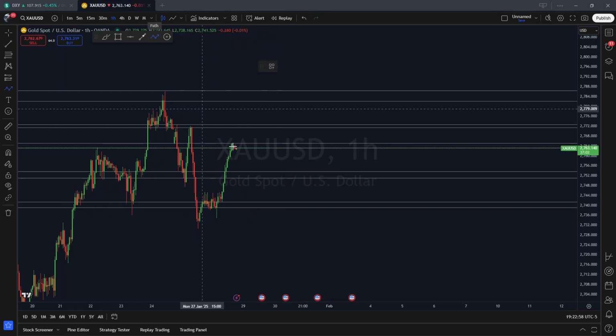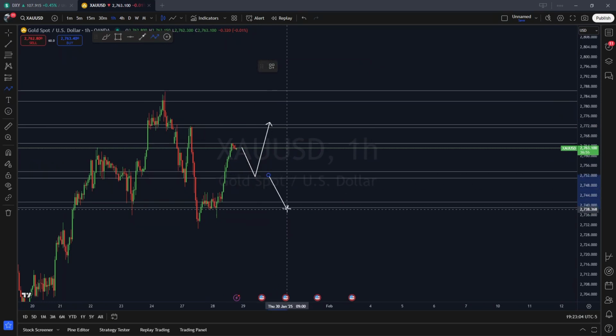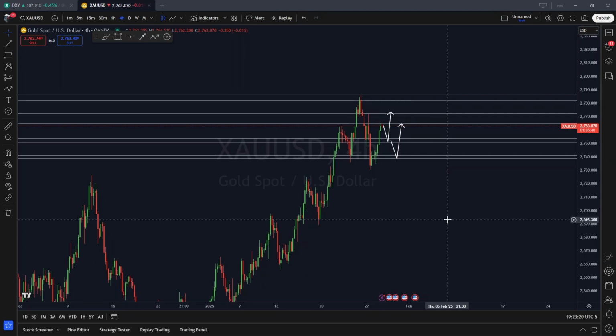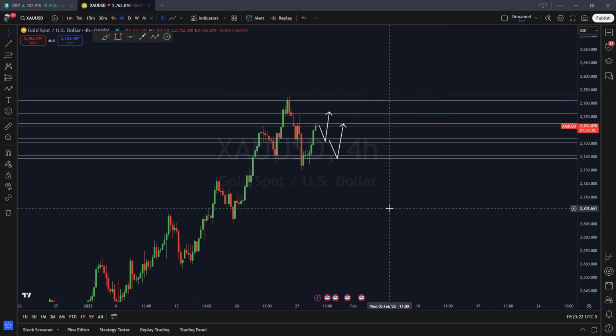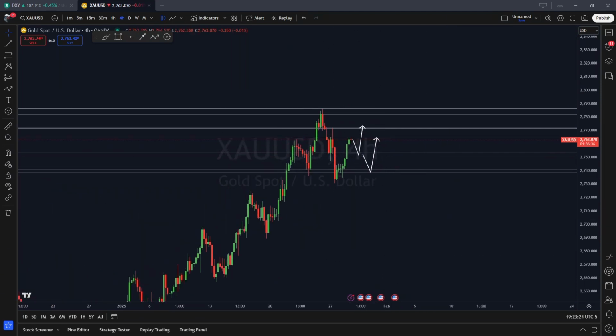Again, obviously, like I said earlier, be careful for any pullbacks. Watch out for the bounces. Even if price is going to be doing a deeper pullback, again, just be on the lookout for any potential bounces to continue following this intraday bullish bias that we have here. So again, be on the lookout for FOMC.